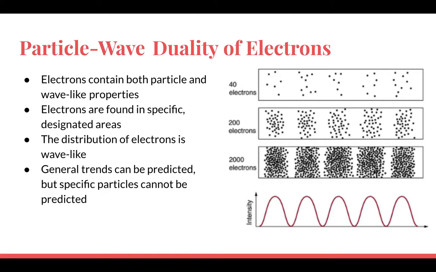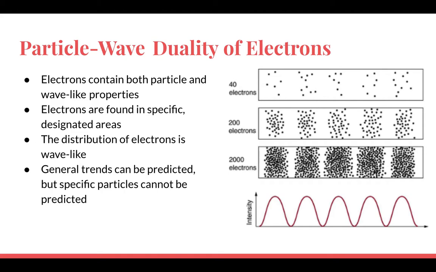In taking measurements of positions of electrons, as seen in this figure, you can see that electrons are found in specific areas. Each particle is in a different location than the others, but it stays within a certain area. The locations of all these particles, when condensed into a line, shows a wave-like distribution.